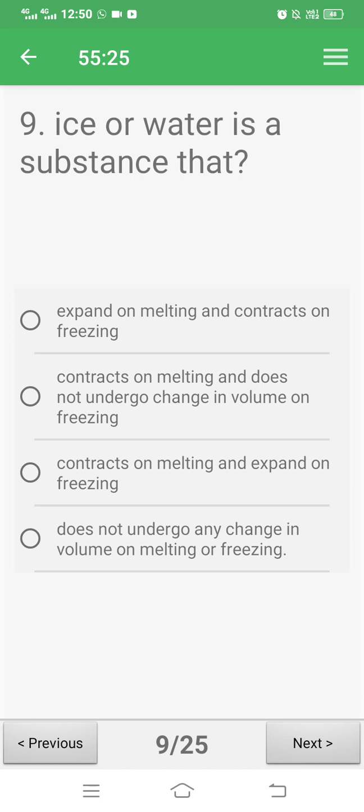Ice or water is a substance that expands on melting and contracts on freezing, contracts on melting and does not undergo change in volume on freezing, contracts on melting and expands on freezing, does not undergo change in volume on melting or freezing. Question 9. Correct answer is option C. Contracts on melting and expands on freezing.